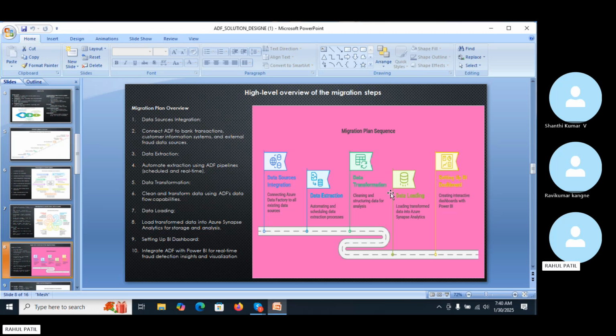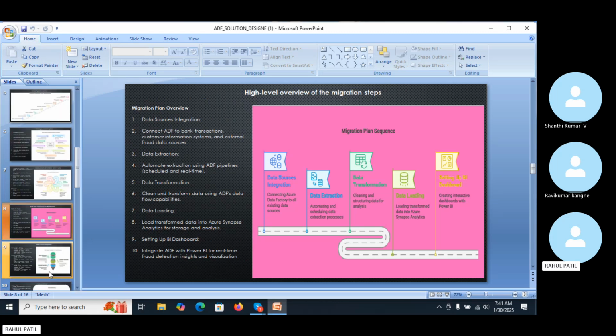And then, as the second-to-last step, we have to perform data loading: load the transformed data into Azure Synapse for analytics, storage, and querying. It helps ensure that data is loaded into Azure Synapse, and we perform optimized data storage for query retrieval and data analysis. And with the help of Azure Synapse, we now create interactive and insightful dashboards using Power BI. These are the high level overview of the migration steps.